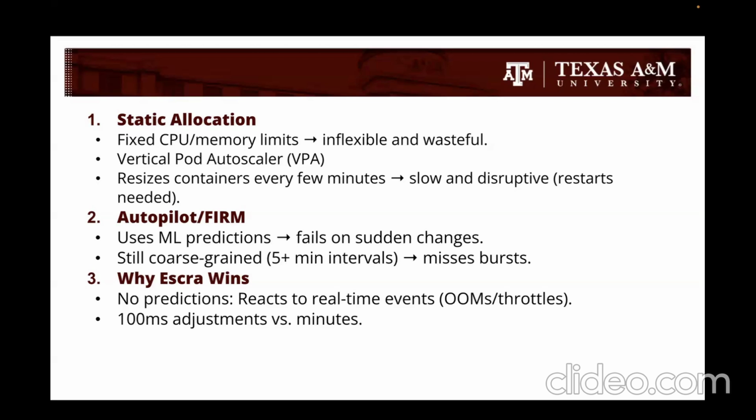And it also goes through 5-minute intervals. So if any customer hosts a party within this 5-minute interval, that is, if there is any problem or throttling in our data centers within this interval, then the ML predictions or the static allocation miss it. ESCRA wins by reacting to live events. It does not depend on predictions or scheduling, and it also uses extremely small time intervals, like 100 millisecond adjustments.